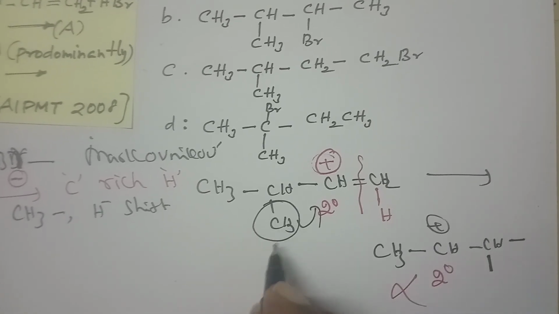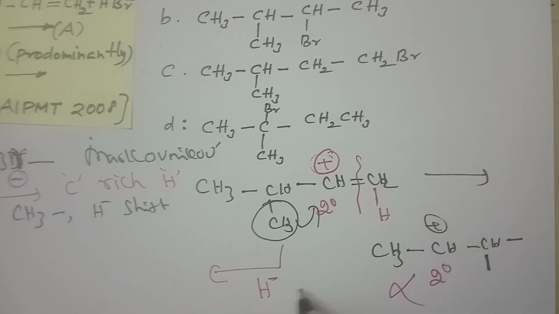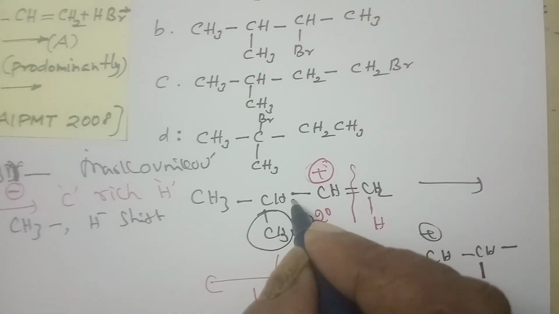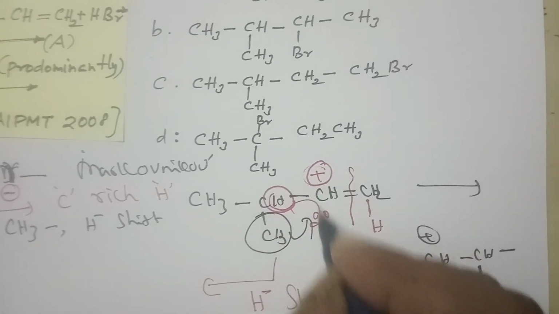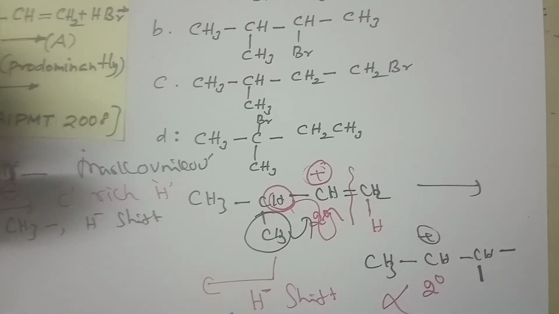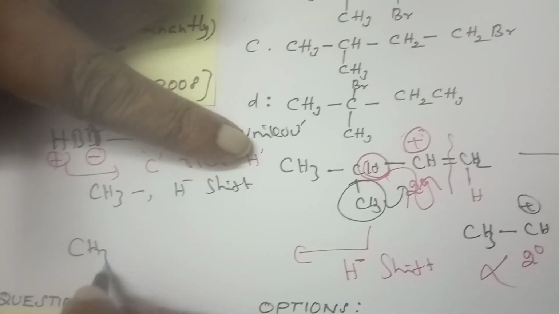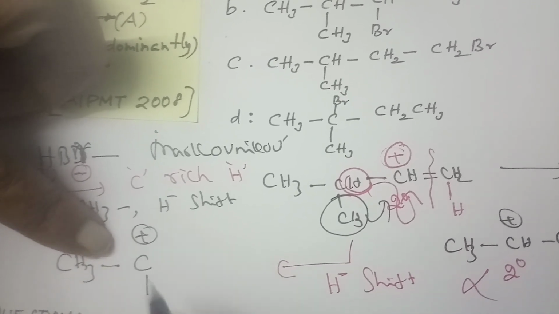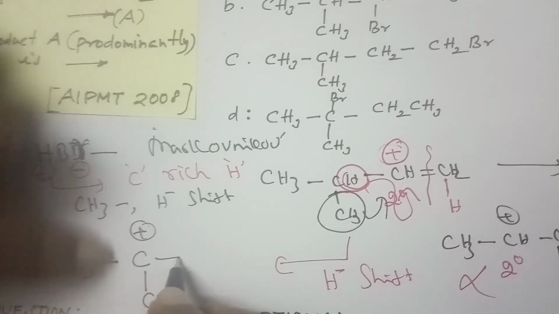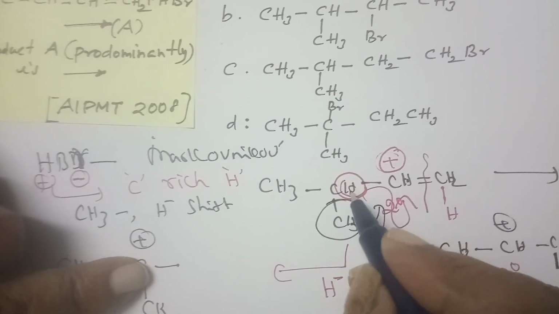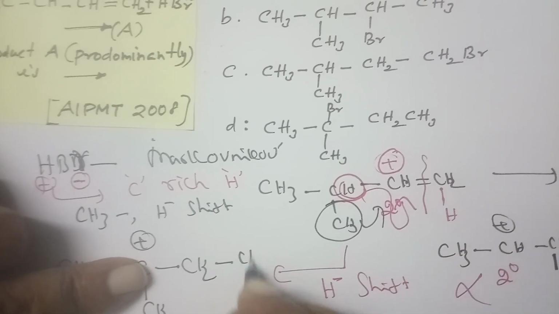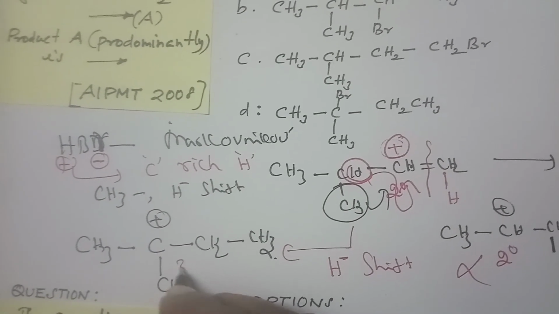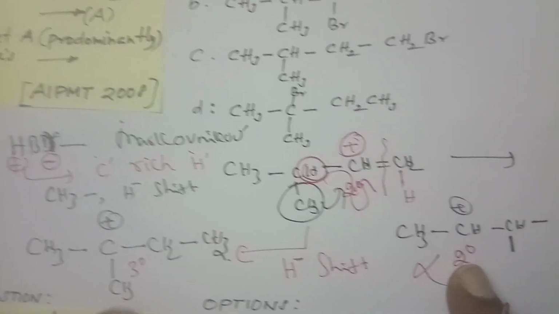Now let us try the next shift, the H minus shift, called the hydride shift. The hydrogen with its bond moves across. Let me write the product: CH3, single bond, then the hydrogen moves, so the carbon with a positive charge is created. The methyl stays as it is, then a single bond, CH2, and CH3. The nature of this carbon is tertiary, whereas before it was secondary.